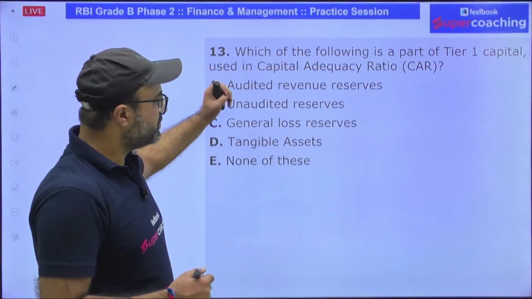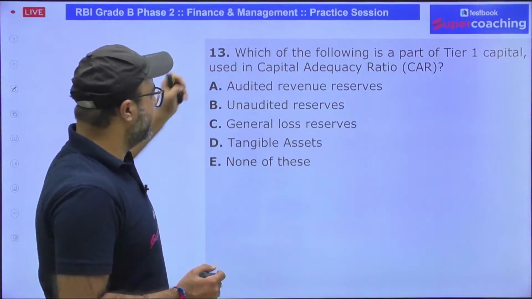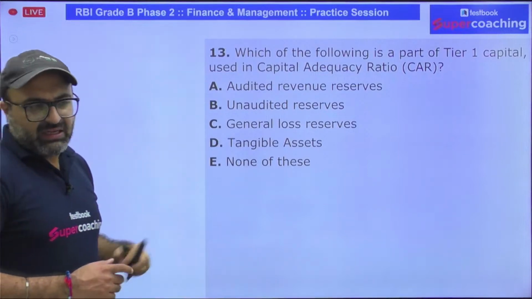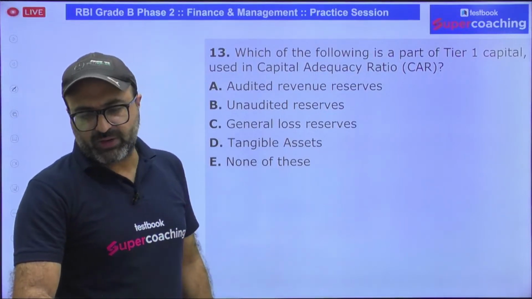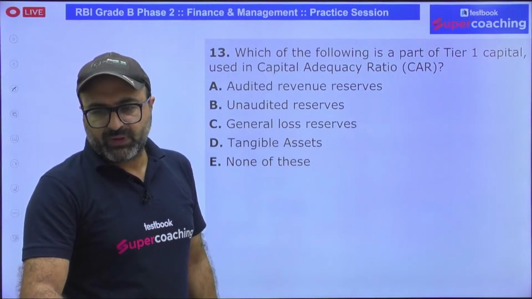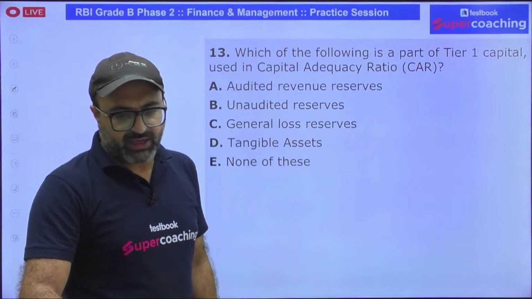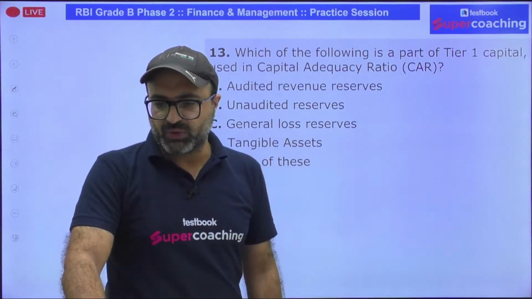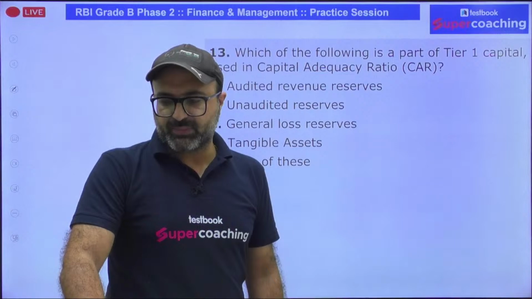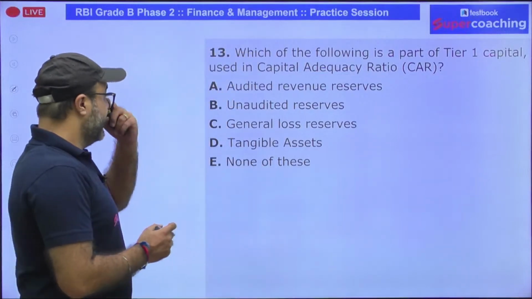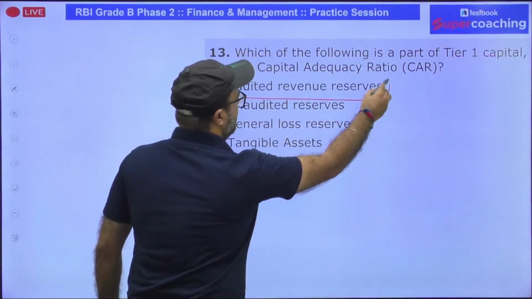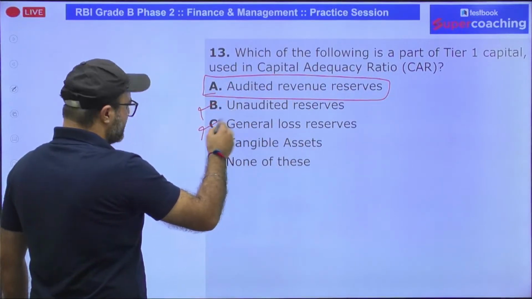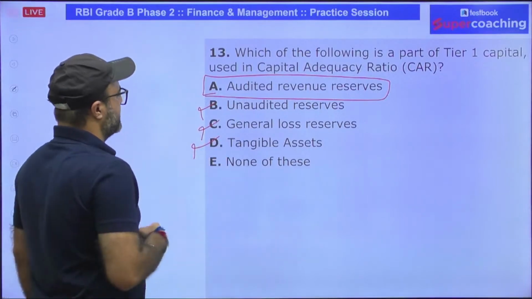Next, which of the following is a part of tier 1 capital? So in case of tier 1 capital, what all areas or what all assets are included? May I have an answer, please? No one is commenting. If you know the answer, you must comment so that I can get to know whether you're understanding the concept or not. So tier 1 capital includes audited revenue reserve, that is true. Unaudited revenue reserve, general loss reserves, no sir. Tangible assets, no sir. So the answer is going to be option A.